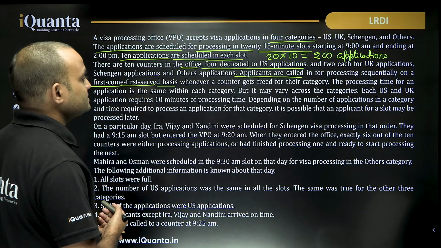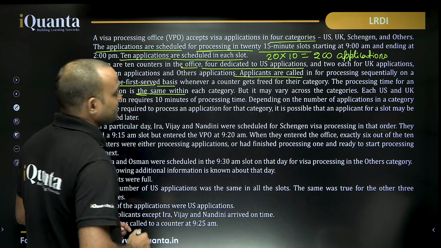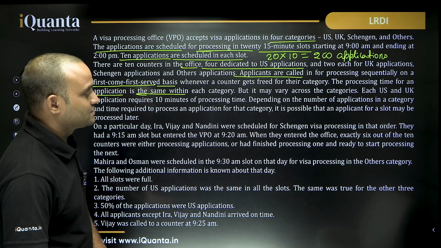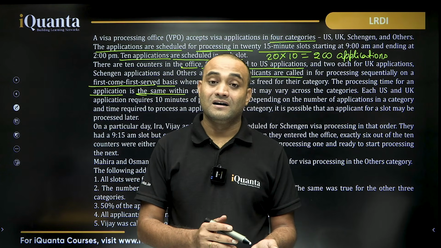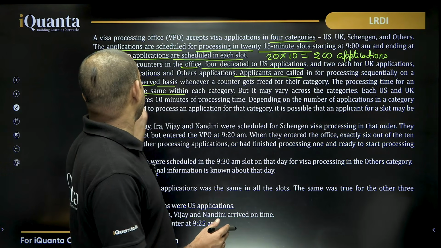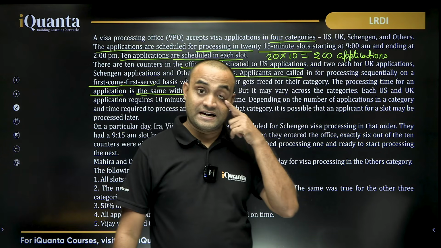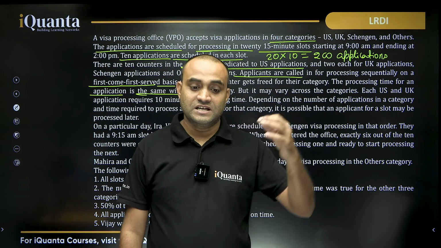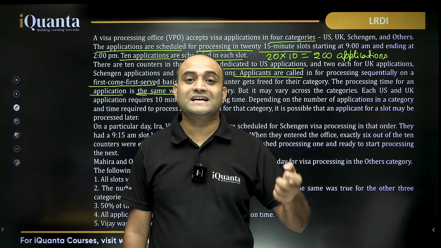Now it says the processing time for an application is the same within each category, but it may vary across the categories. Means for the US category, the processing time for each application will be the same. Let's say if this is X, then for every application, the processing time will be X minutes.